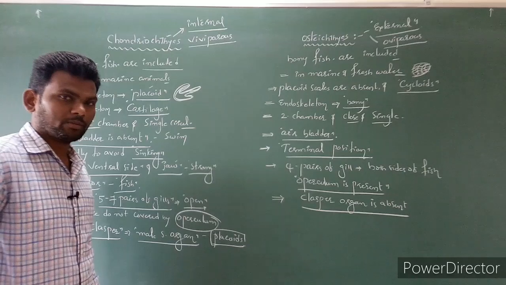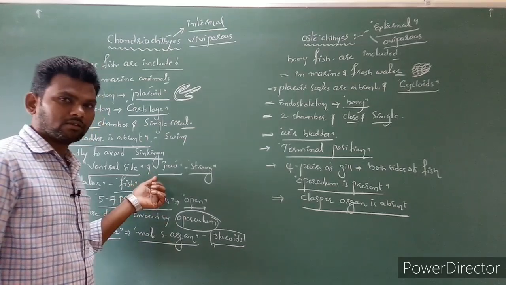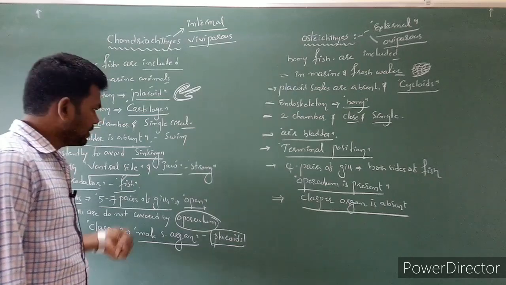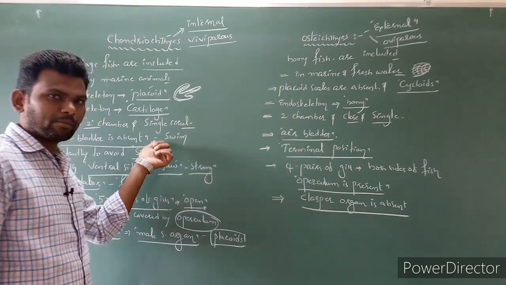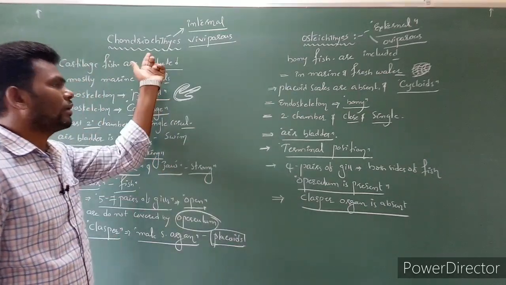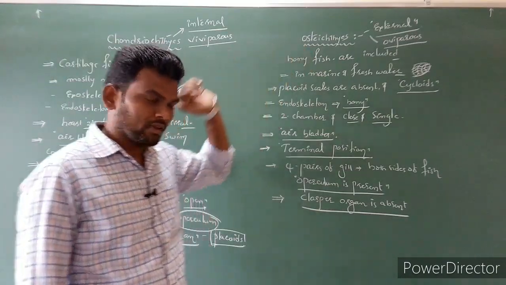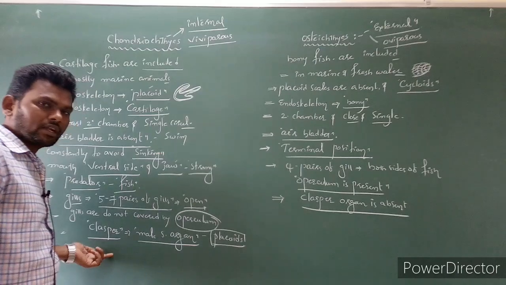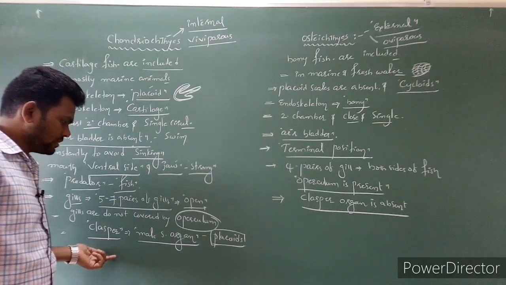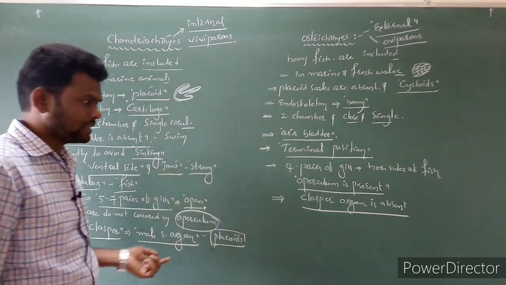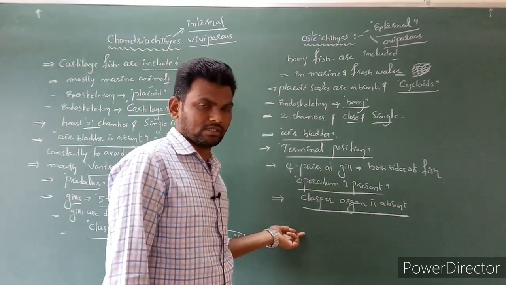Where you have to focus more? The first one is air bladder. The second one is clasper. Here air bladder is absent in Chondrichthyes. Air bladder is present in Osteichthyes. Next, clasper, it is a male sexual organ which is present in Chondrichthyes. It is absent in Osteichthyes.